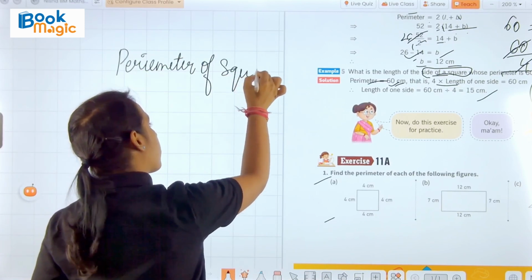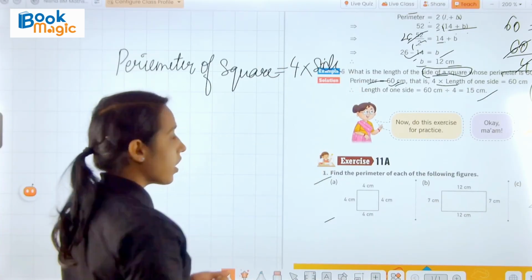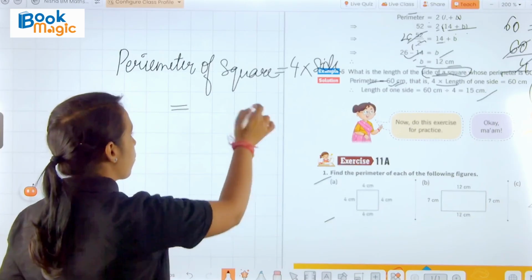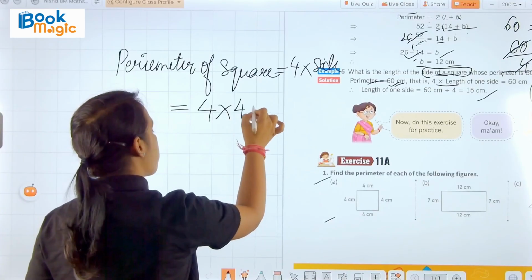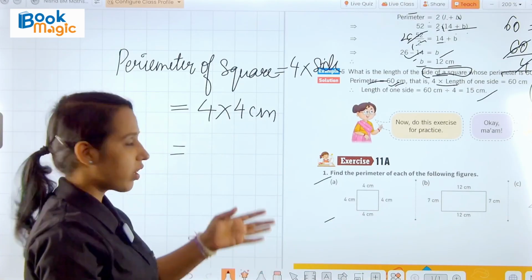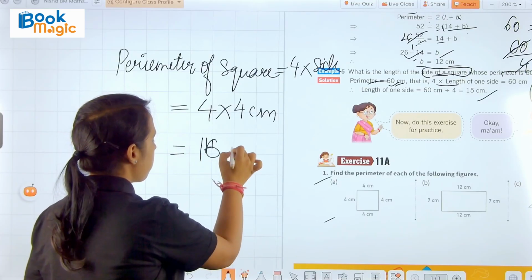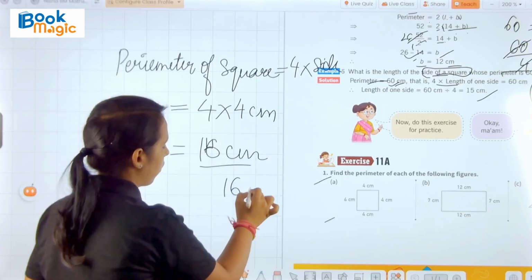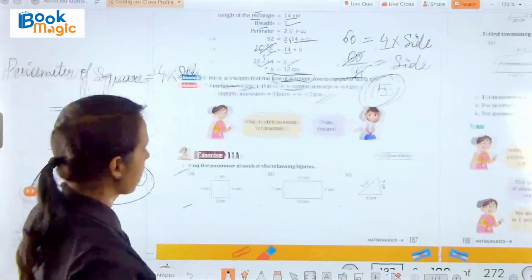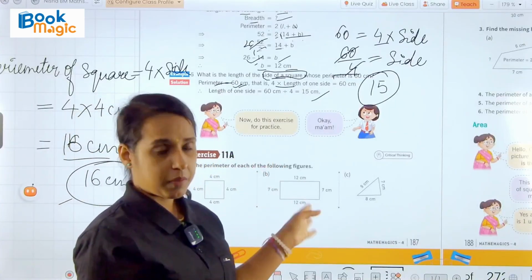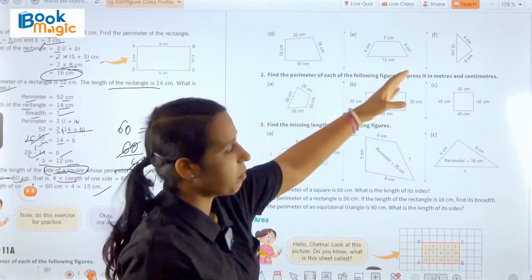What is the perimeter of a square? 4 into side. Yes. Okay. Now it equals 4 times the length of the side, which is 4 centimeters. So we write 4 centimeters, and after multiplying we get 4 fours are 16 centimeters. So our answer is 16 centimeters. Okay, in this manner you can easily find the perimeter of a rectangle, a triangle, and the other shapes given here.